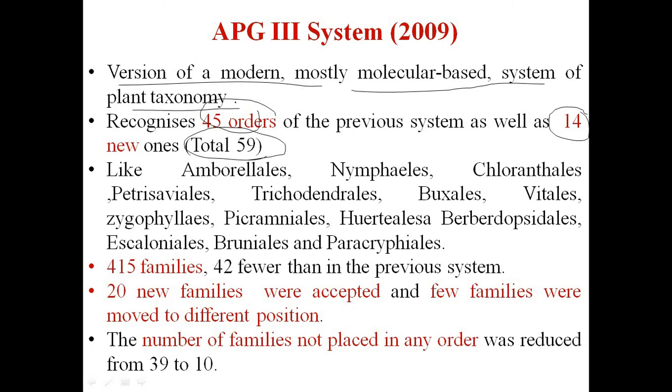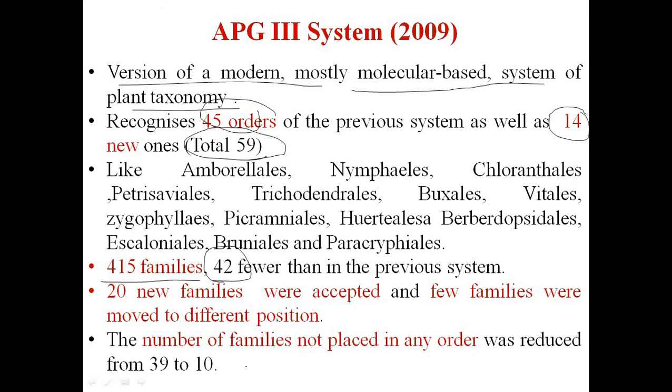So there is an addition of 14 new orders and deletion of a few families, leaving 415 families, which is 42 fewer than the previous system. Here 20 new families were accepted and a few families were moved to a different position.